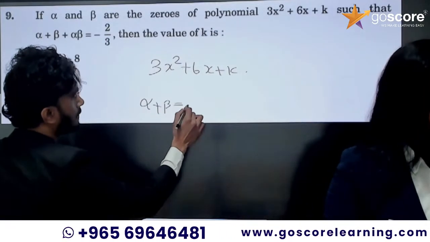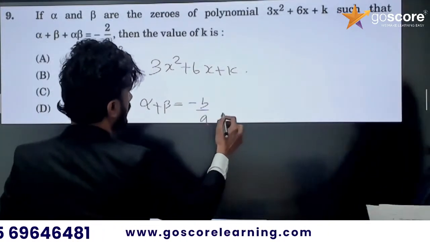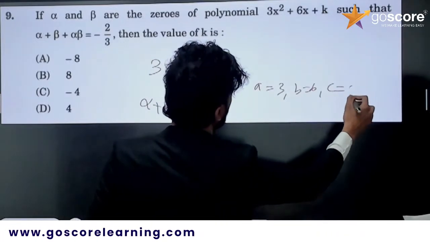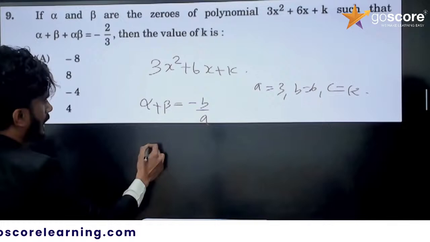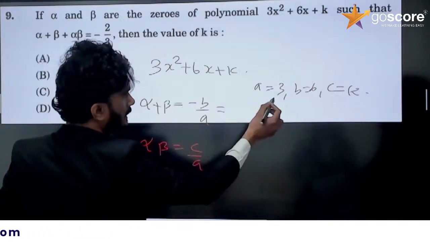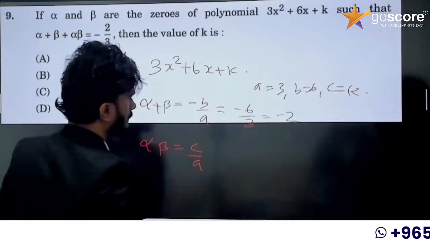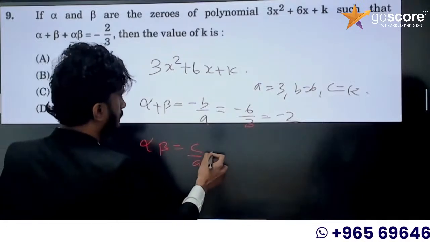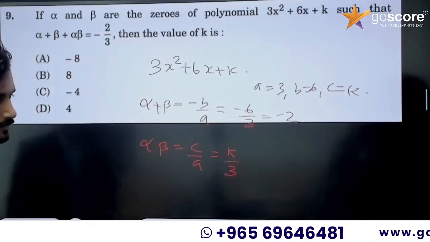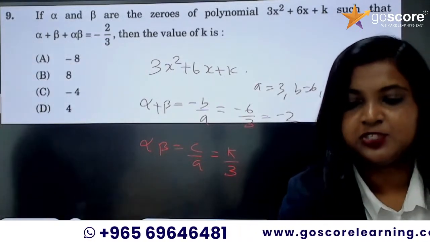So what is alpha plus beta? Sum of the zeros, alpha plus beta, is equal to minus b by a. Before that we can write a is equal to 3, b is equal to 6, c is equal to k, right? Then alpha beta is equal to c by a. So what is minus b by a? Minus 6 divided by 3, minus 2. Then alpha beta is equal to c by a, k divided by 3. Then substitute in the question. What will you get? 4. Option D. Correct.